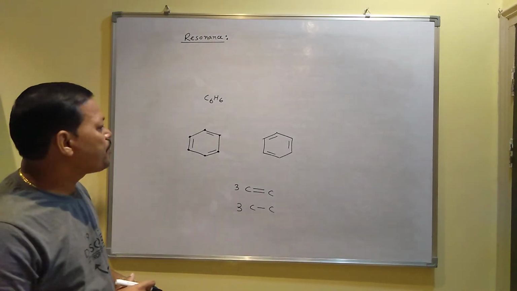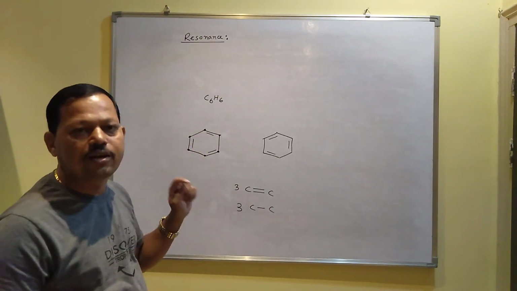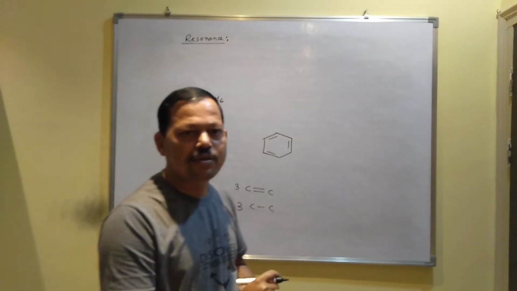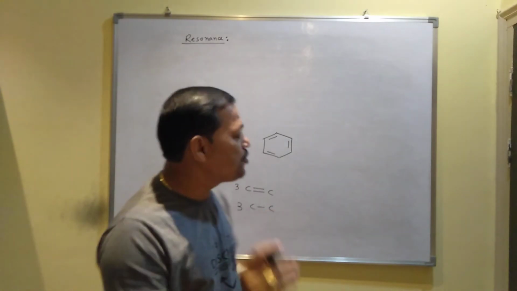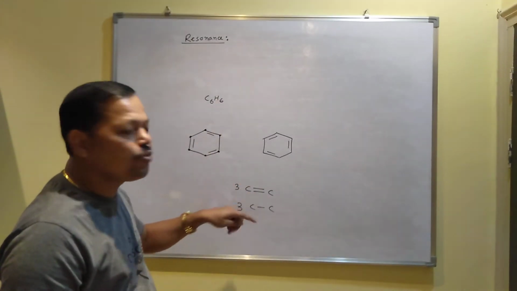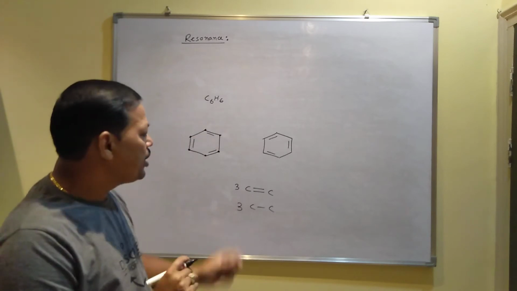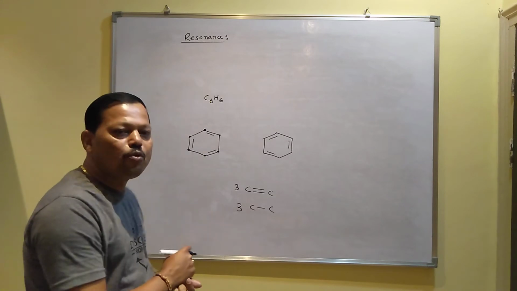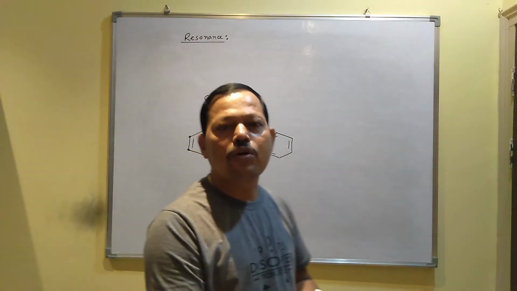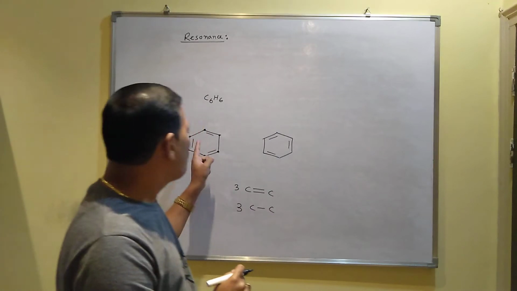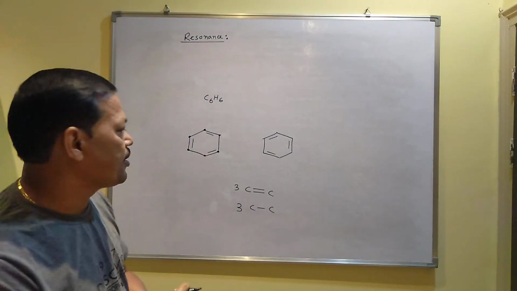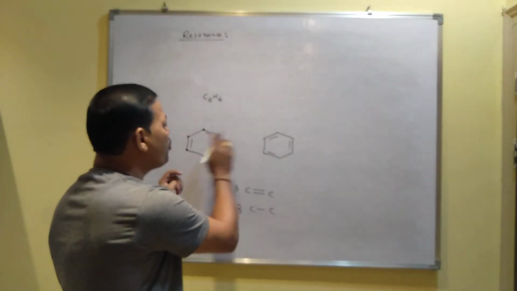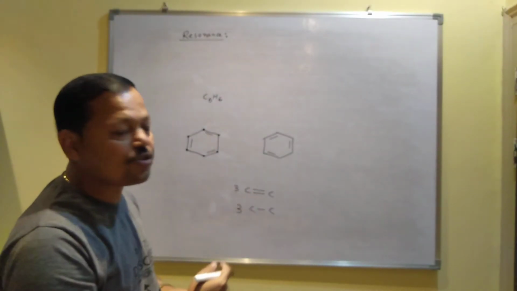But experimentally it is found that in the benzene ring, all the carbon-carbon bonds are equal in length. Now how is it possible? So if you want to explain the bond length property between carbon and carbon, you cannot explain it by considering this structure. There are some molecules whose properties you cannot explain by considering one structure. You have to draw two or more structures, and you get the actual structure by considering both of them, and that structure is called the hybrid structure.